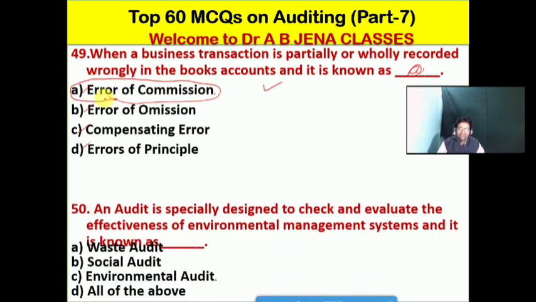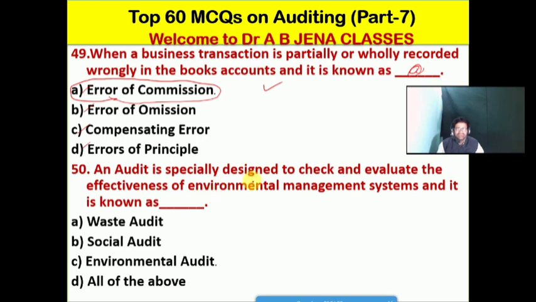So next one, we will see, an audit is specially designed to check and evaluate the effectiveness of the environmental management system. It is known as, no doubt friends, the environment word is there, definitely this will be the environmental audit. So C is the right option for this MCQ. Again I repeat, an audit specially designed to check and evaluate the effectiveness of the environmental management system is known as the environmental audit.